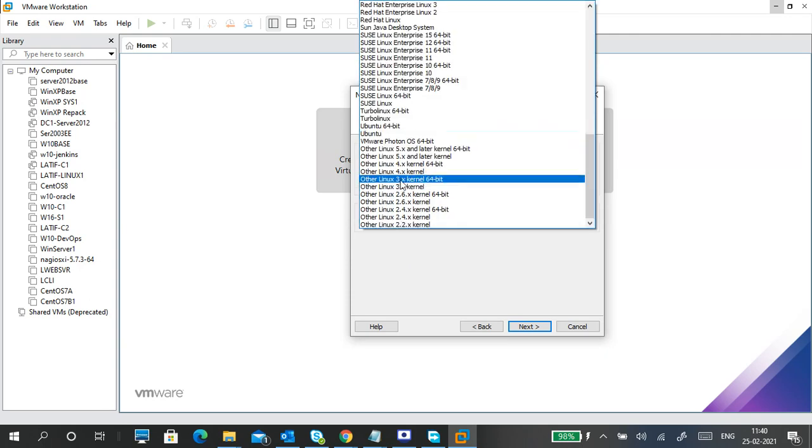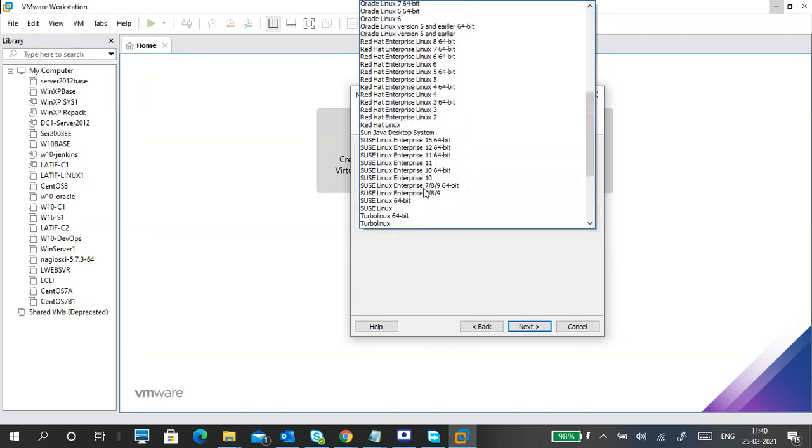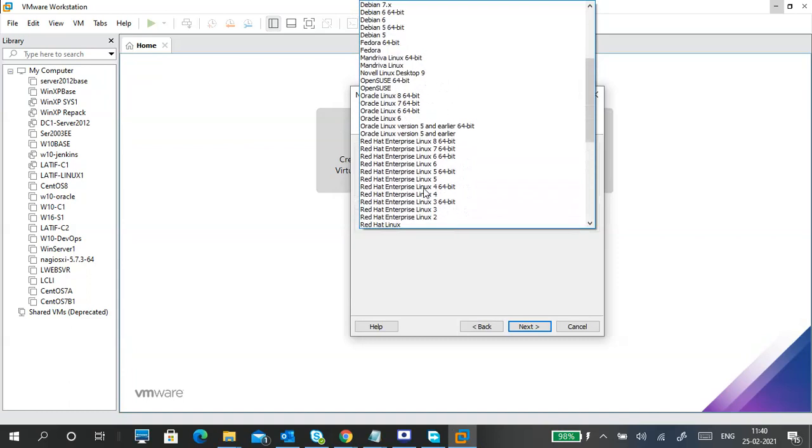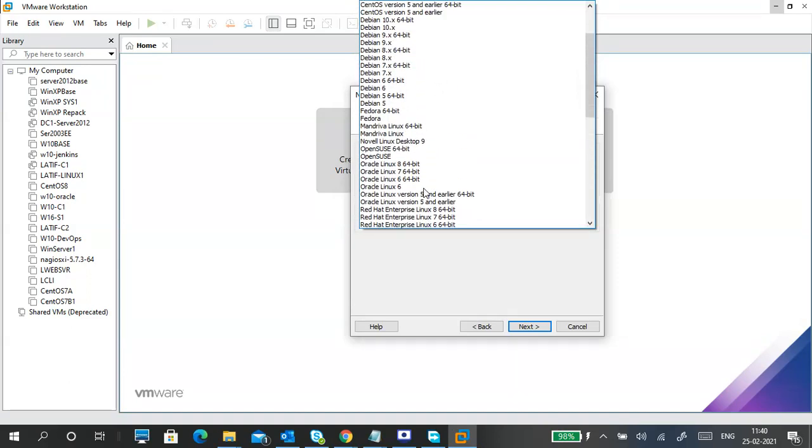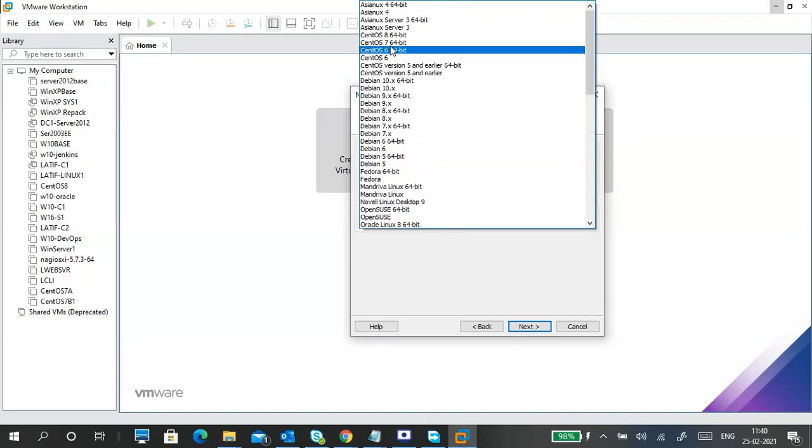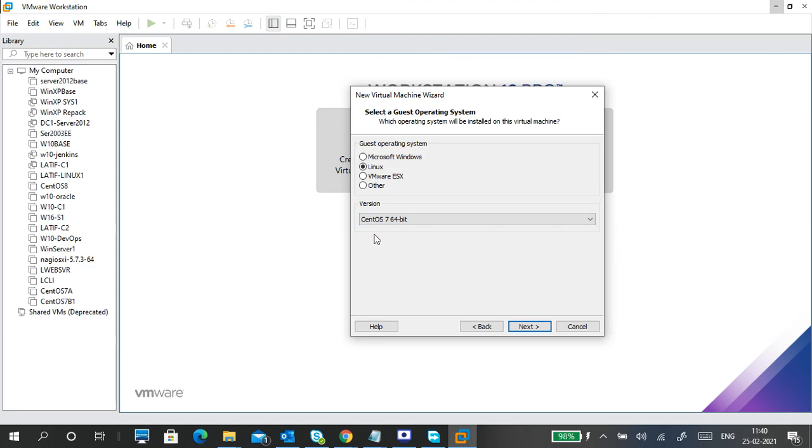Then the type of operating system I want to install is CentOS 7, CentOS 7 64-bit.